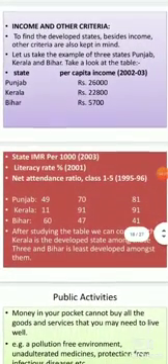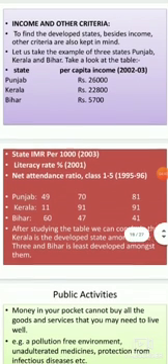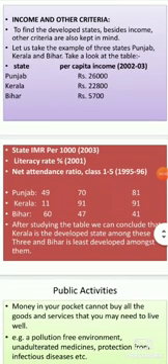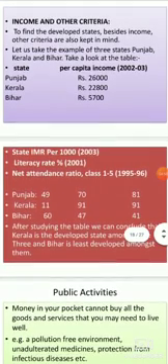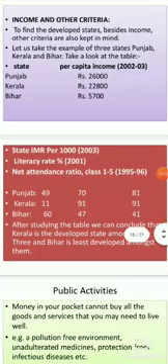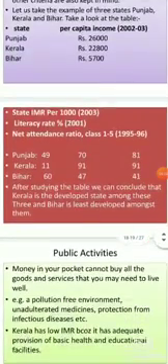Income and other criteria. To find the developed states, besides income, other criteria are also kept in mind. Let us take the example of three different states: Punjab, Kerala and Bihar. Take a look at the example here. The state Punjab has rupees 26,000 as per capita income in 2002 to 2003, whereas Kerala had 22 to 28,800, and whereas Bihar had rupees 5,700.